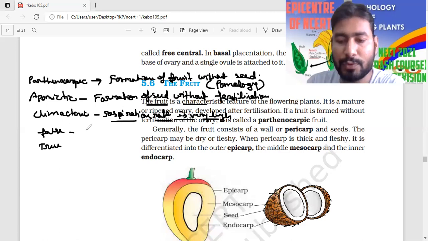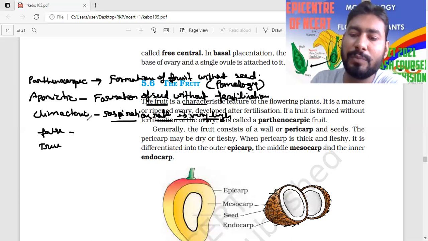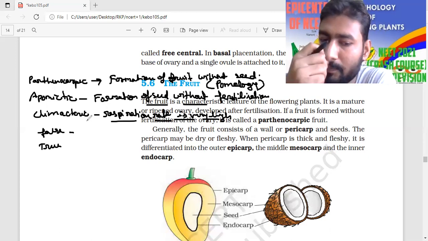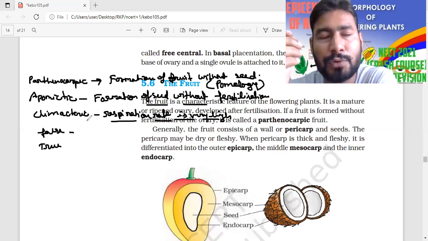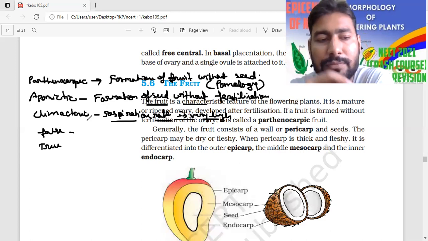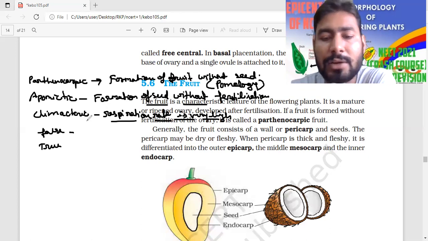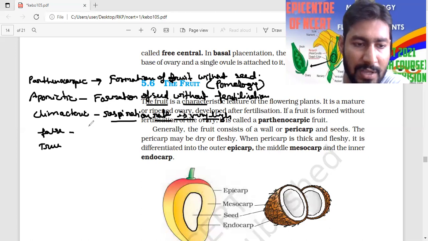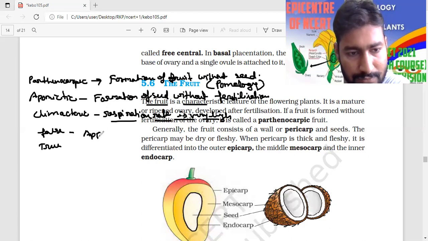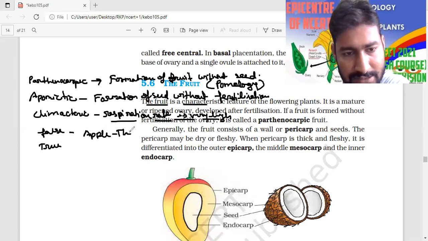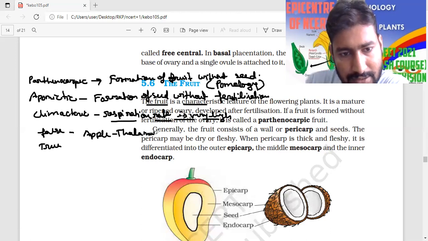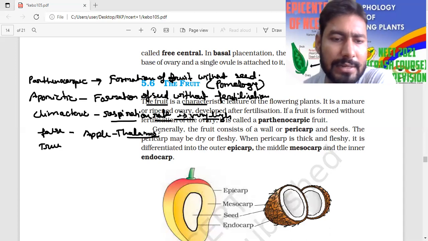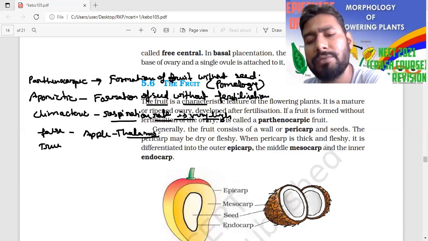Another one is the false fruit. False fruit means which is derived from the whole inflorescence or from parts other than the ovary, because I told you fruit is generally derived from the ovary wall. So if the fruit is derived from other than the ovary wall, that is called the false fruit. Example is the apple. Apple is an example of false fruit because in apple we generally eat the thalamus, which is derived from the thalamus or receptacle. And the true fruit means the fruit which is derived from the ovary wall.